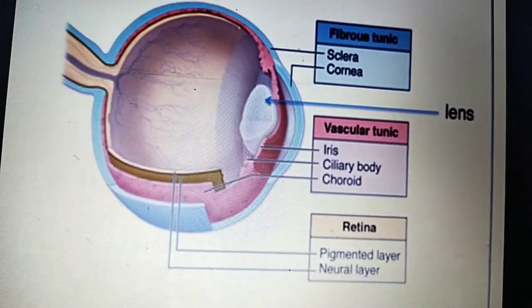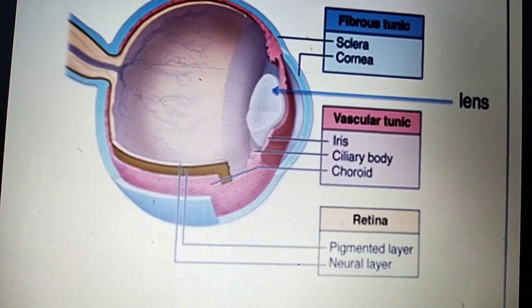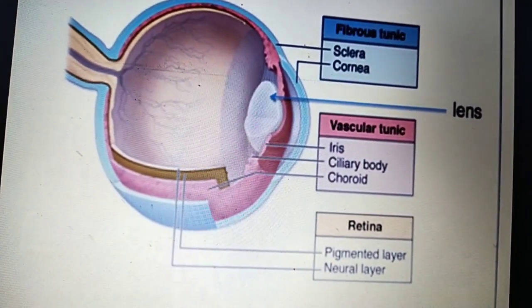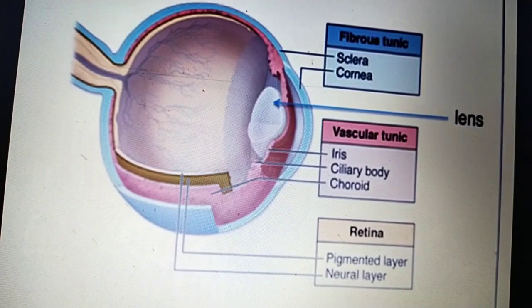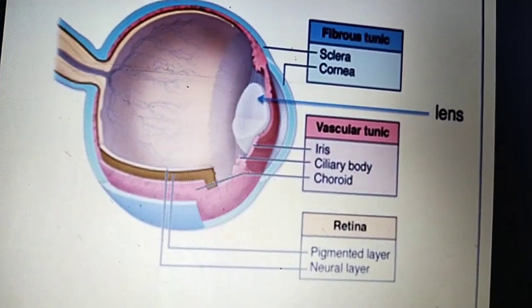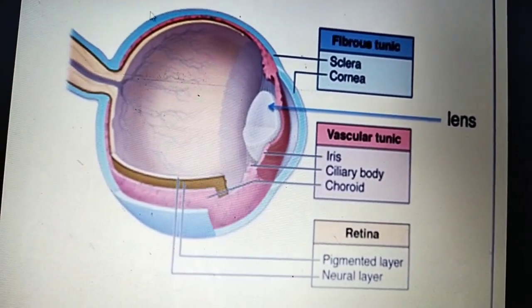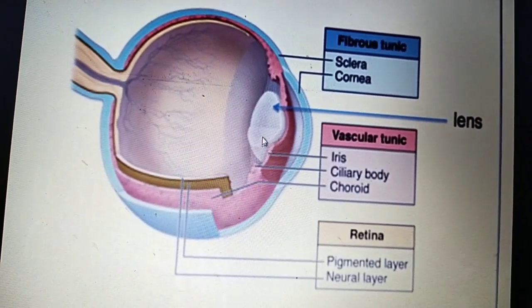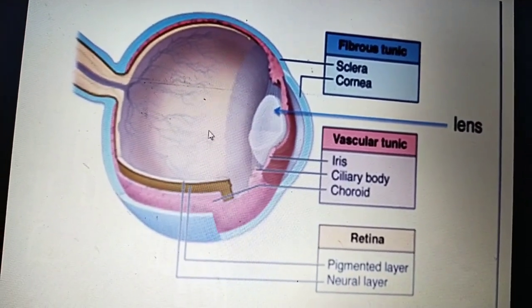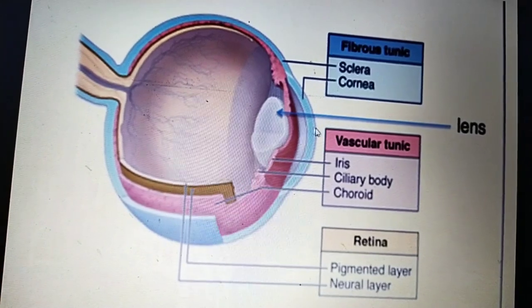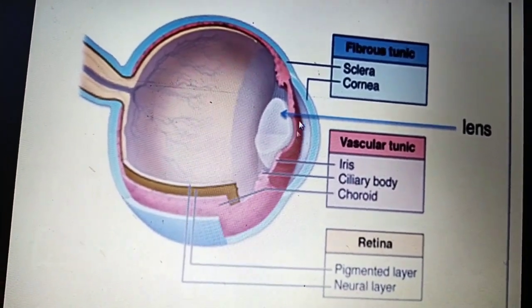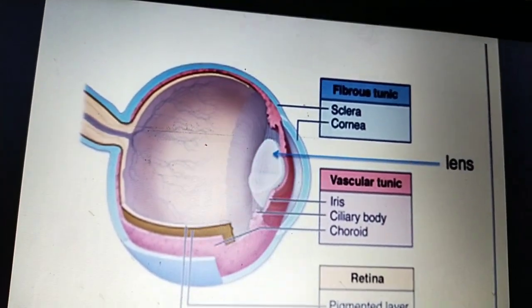And it has 2 chambers: one is the vitreous chamber, and the other is the anterior or aqueous chamber. They are divided by the lens. Behind the lens is the vitreous chamber, and in front of the lens is the aqueous chamber. You can go for the next slide.